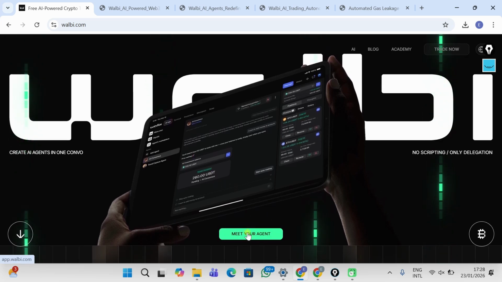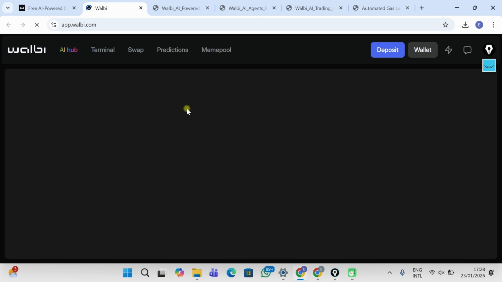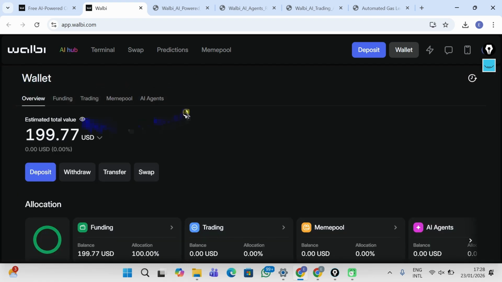So I just clicked on it and it's loading up. Once that loads up, you can see I'm already in my account. Now if you are a new user, it's just going to ask you how you want to sign up. Do you want to use your wallets such as your MetaMask and the rest, or do you want to use your email to sign up? I promise you it's very straightforward, just a single click and you are in Walbi.